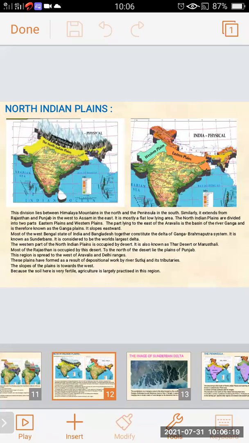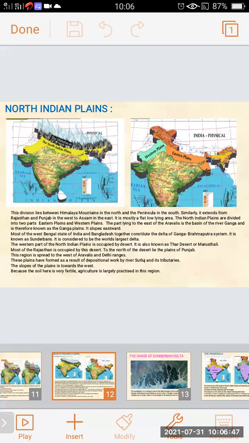It is divided into two parts, Eastern plains and Western plains. The part lying to the east of Aravallis is the basin of river Ganga and is therefore known as the Ganga plain. It flows eastward. Most of the West Bengal state of India and Bangladesh together constitute the delta of Ganga Brahmaputra system. It is known as Sundarbans. Sundarbans are the world's largest delta.